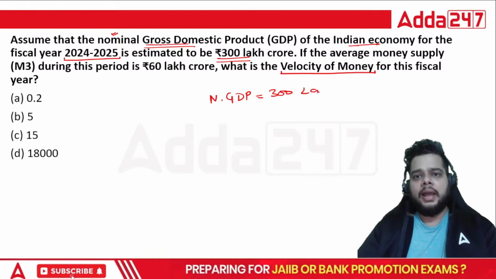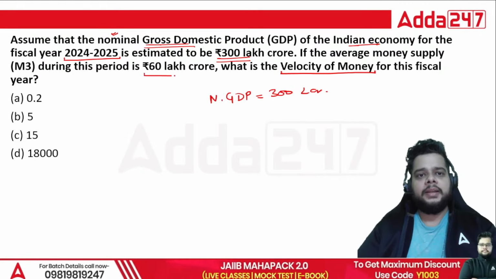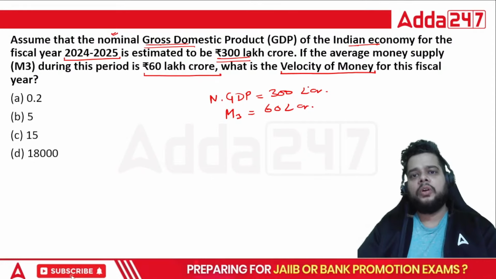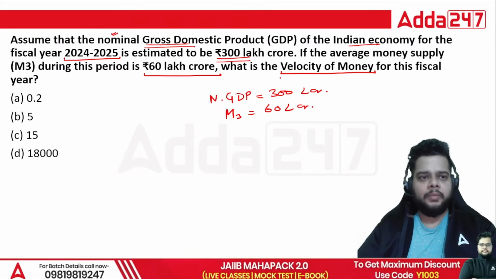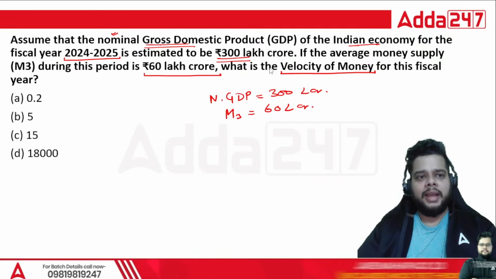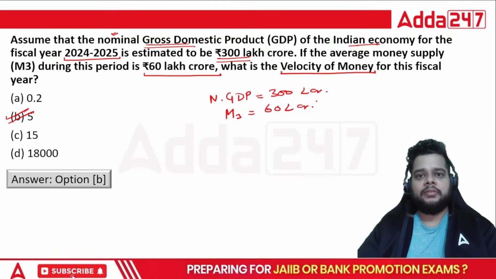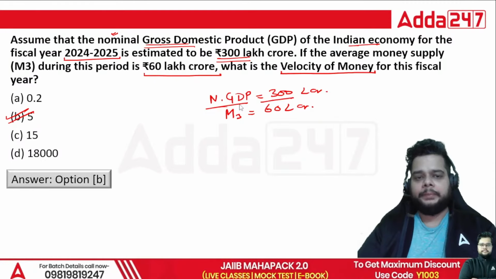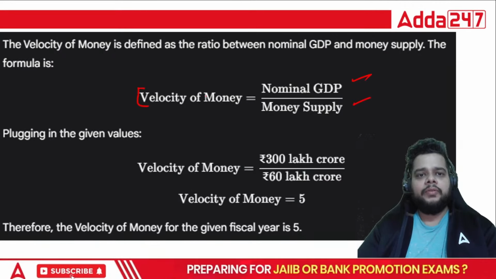So nominal GDP is 300 lakh crore. If the average money supply M3 during this period is 60 lakh crore, what will be the velocity of money for this financial year? We have seen the simple formula for this calculation. The answer will be option B, that is 5. 300 divided by 60, that is nominal GDP divided by the money supply gives you velocity of money.